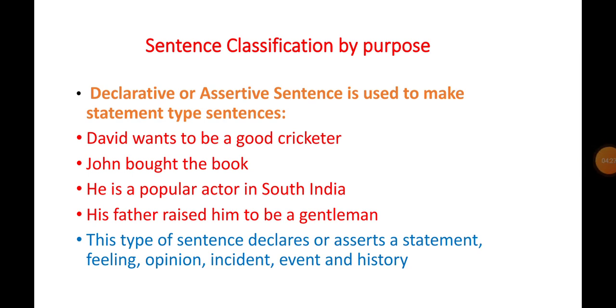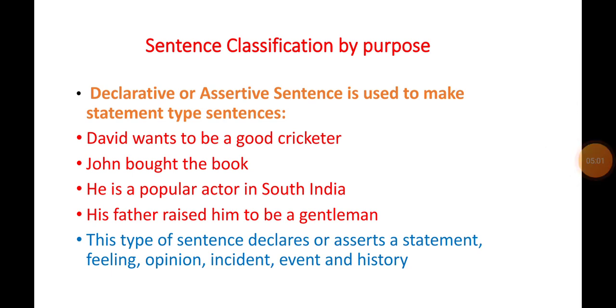Look at the examples. David wants to be a good cricketer. John bought the book. He is a popular actor in South India. His father raised him to be a gentleman. Actually, this type of sentence declares or asserts a statement, feeling, opinion, incident, event, and history.